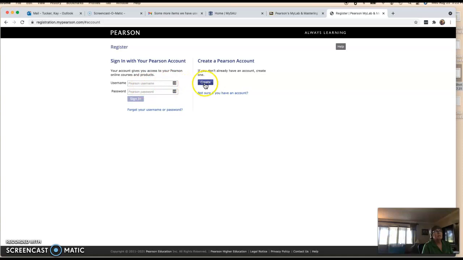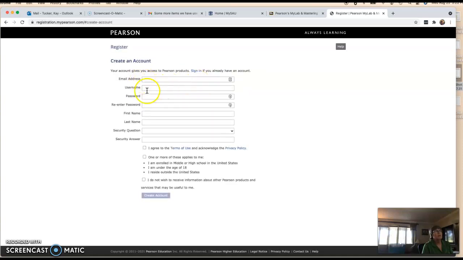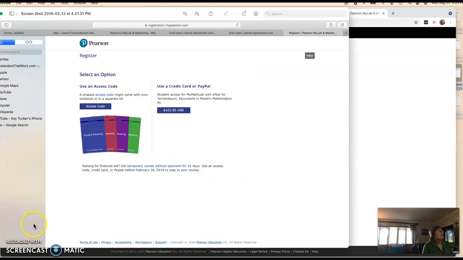If you haven't, then you'll just create your account with your email, set up your password, agree to these conditions, and then it'll take you to the next page. I obviously don't want to put in this information, so I'm going to take you to a screenshot of a different class and what the next page will look like. Here's the screenshot. If you have an access code that you bought through the bookstore, you would just click here and put in your access code, and then you'll be able to get into the course.